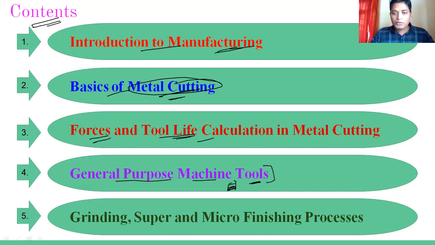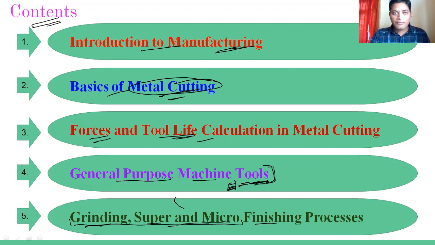Also, we'll discuss the time calculation, because usually in the GATE examination or engineering services examination, the questions asked are from the time calculation only for these general purpose machine tools. In the last unit, we'll discuss the finishing processes. These finishing processes can be grinding, super and micro finishing processes, and apart from these three, we'll discuss honing, lapping, and broaching processes. So this is basically the content.